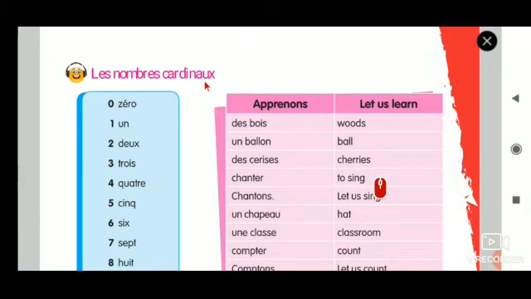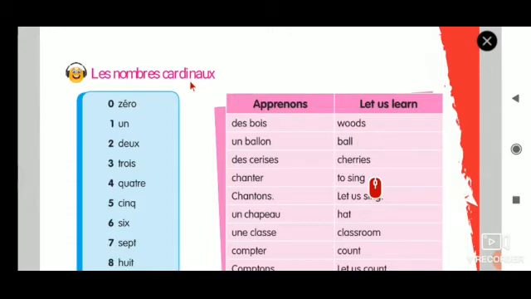Do you know what is the meaning of cardinal? There are 3 meanings. Cardinal noun form, it is cardinal, essential or principal. That means very important numbers, or very essential numbers, or the main numbers.